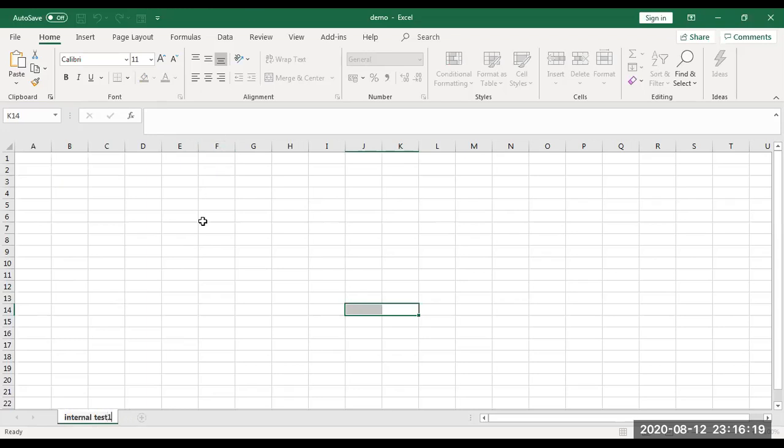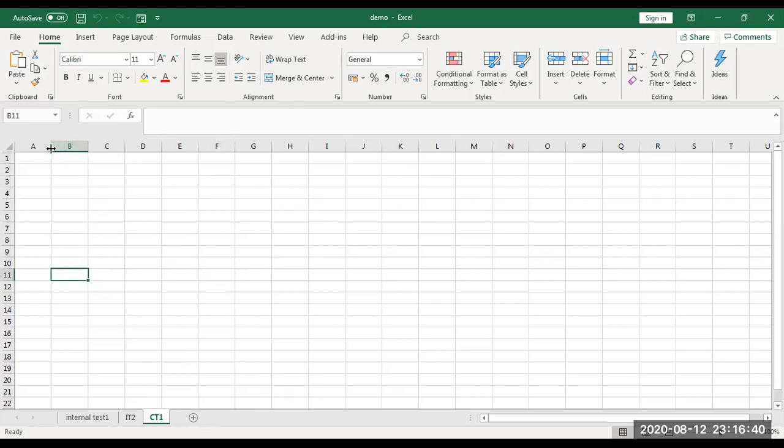So that is the first sheet. For the next sheet, I want to maintain the next test. I can select it and rename it: Internal Test 2. Then I can select this and rename it as Class Test 1, like that. First sheet, second sheet, third sheet, any number of sheets I can have.